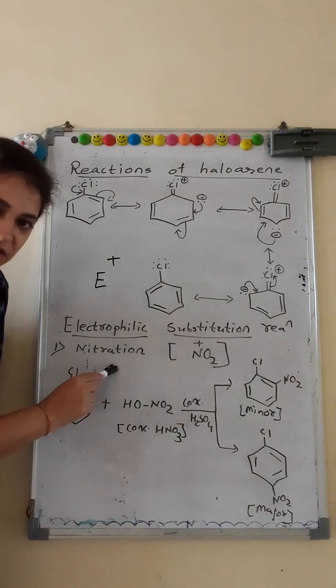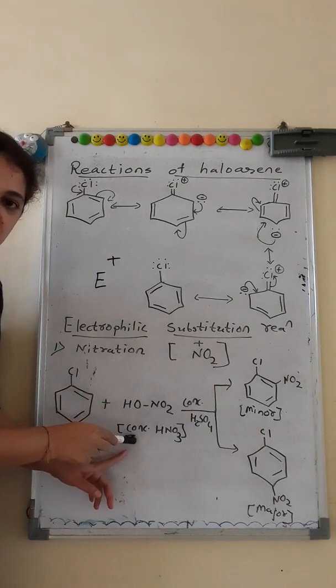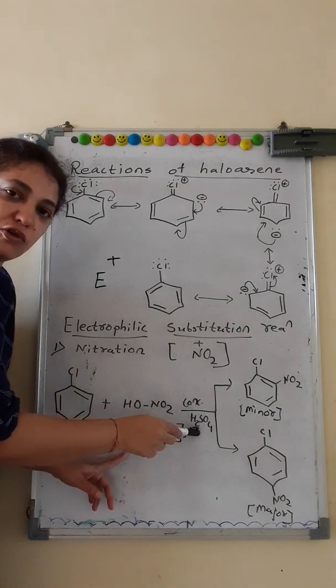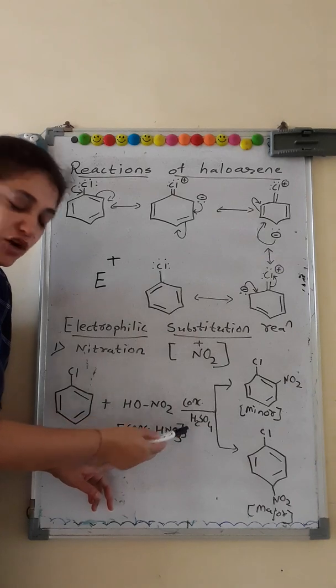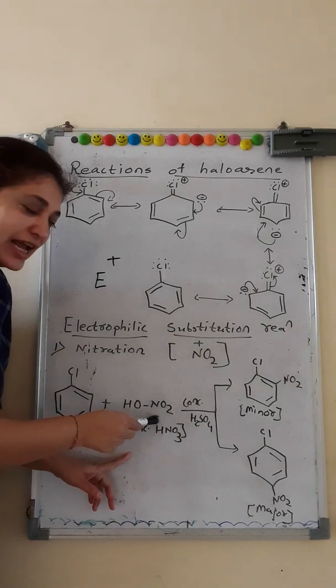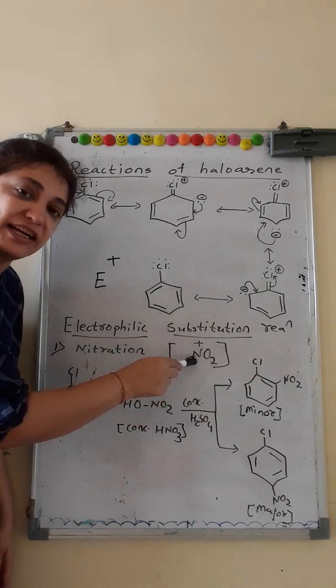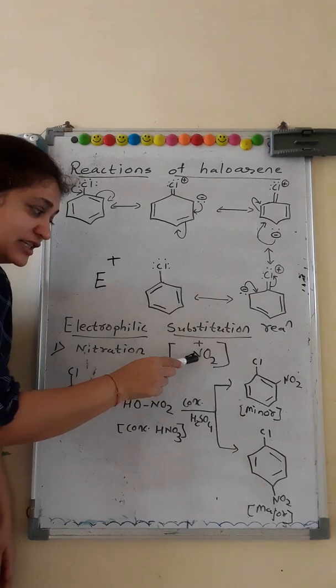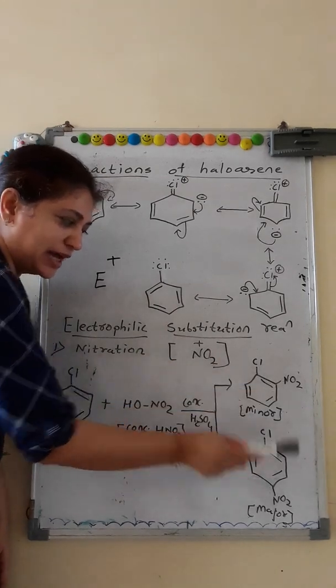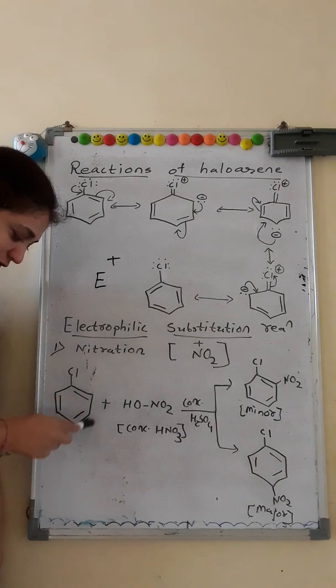First we study nitration. In nitration our reagent will be concentrated HNO3 and a mixture of concentrated H2SO4. Now the main reagent is HNO3, which provides us with the electrophile NO2 plus. So this NO2 plus acts as an electrophile and it substitutes the ortho position and para position. Now this is chlorobenzene. Here H is present.